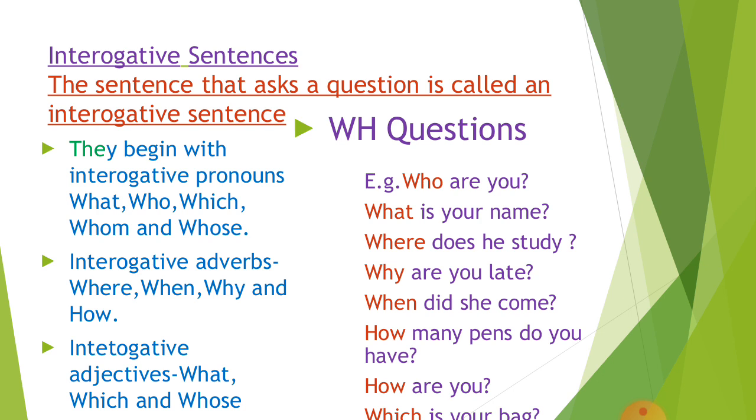Who are you? What is your name? Where does he study? Why are you late? When did she come? How many pens do you have? How are you? Which is your bag? So these are examples of WH questions, and the answer to such a question is always a complete sentence. So WH questions end with a question mark.